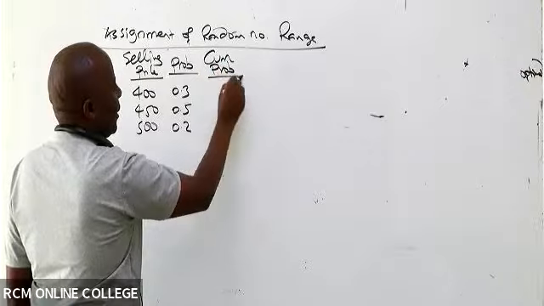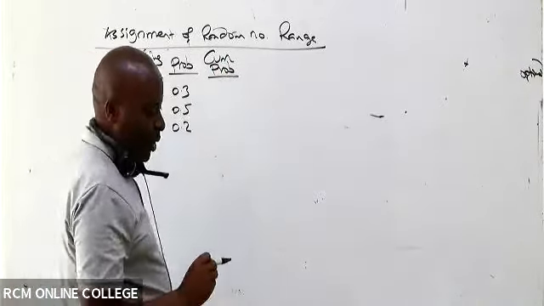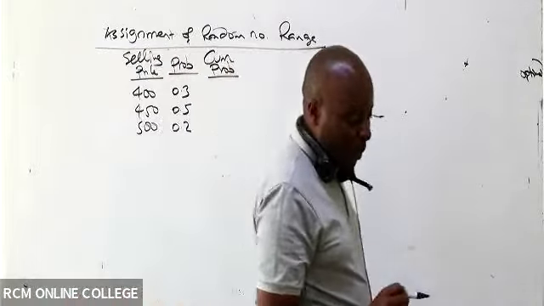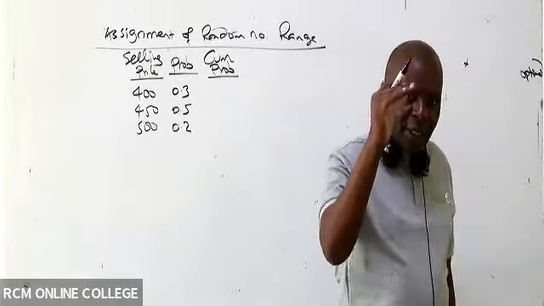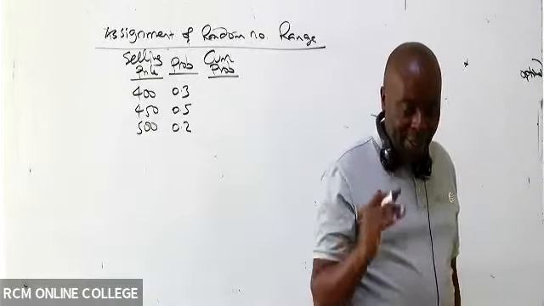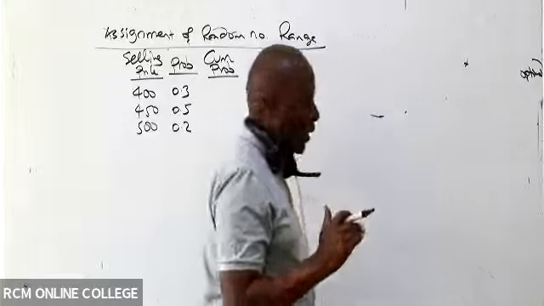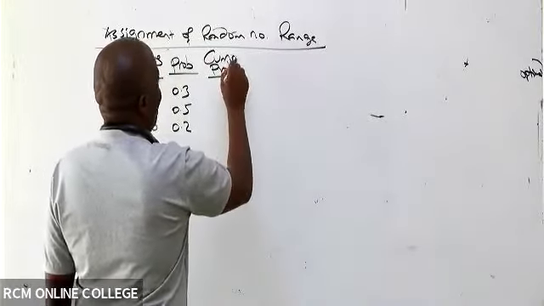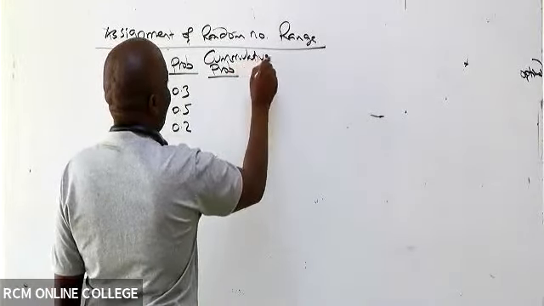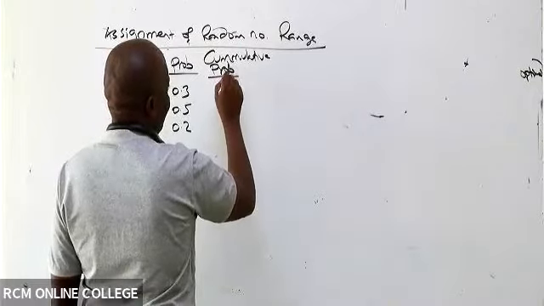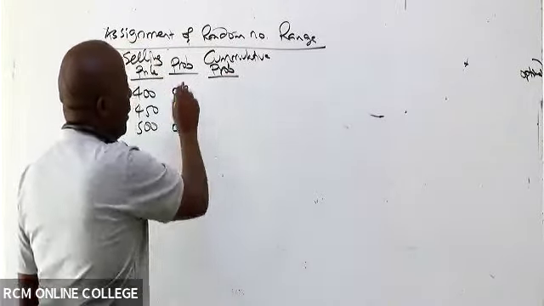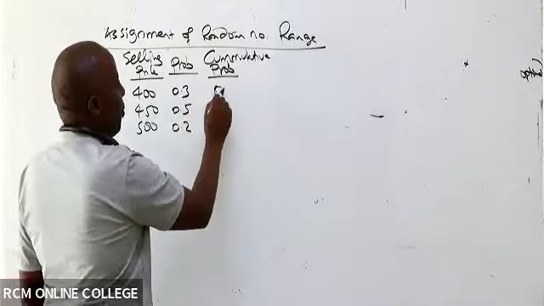because that is the next step under simulation. Go ahead and give us cumulative probabilities. That means summing down. You are adding downwards. So this is 0.3.